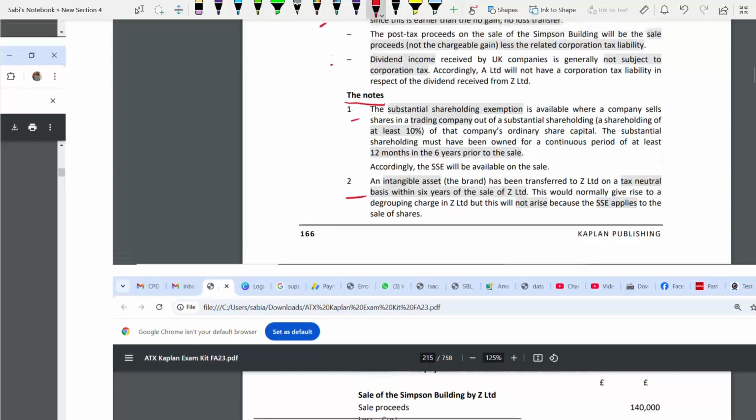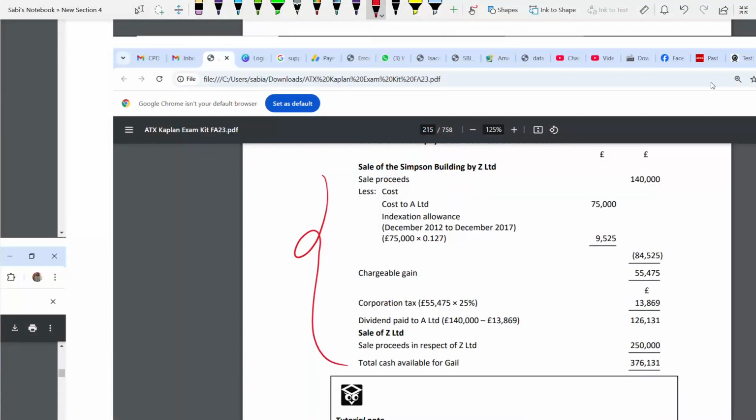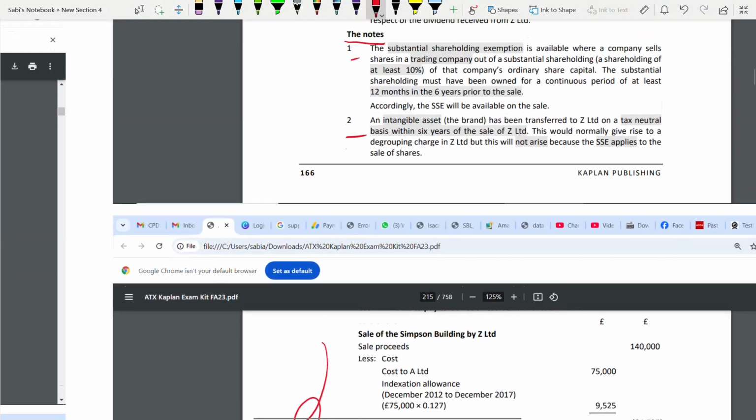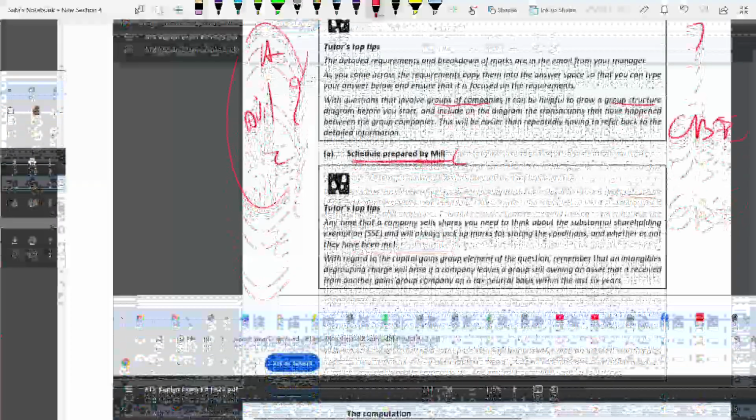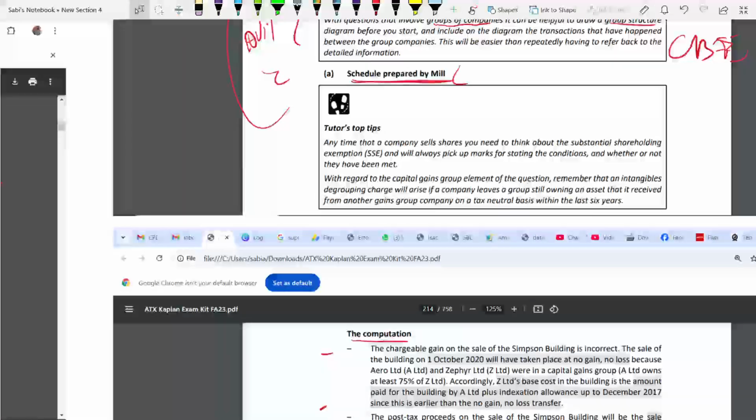Okay. And then there is a calculation part. Then they have calculated it. But before this, first let us go through the tutor's top tips. That's very important.